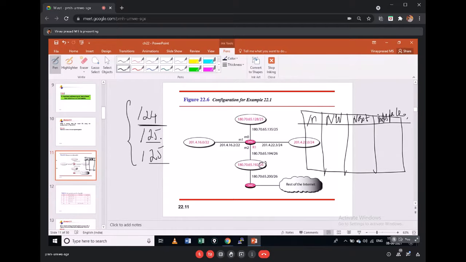Since this will be subnetted, it will not send the message properly, because this is the subnetted part of this. So that is the reason why we should write them from highest to lowest: if you write them from smallest to highest, there might be a problem, because the router checks the routing table sequentially.